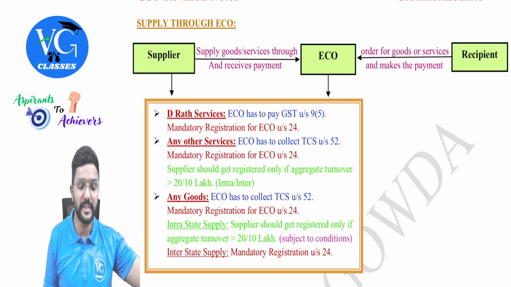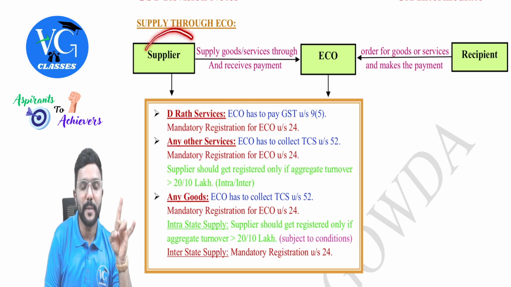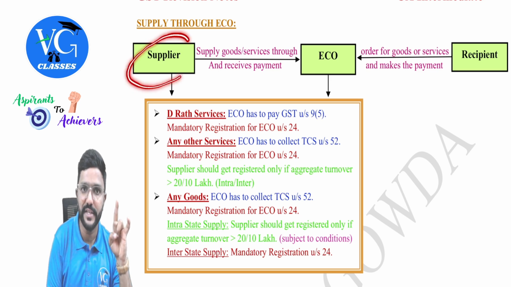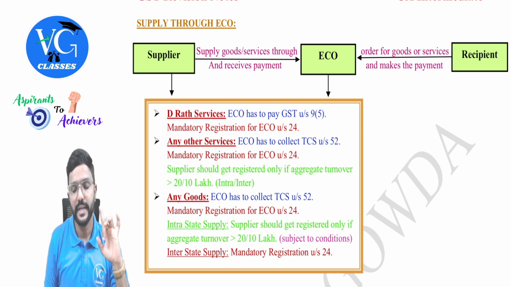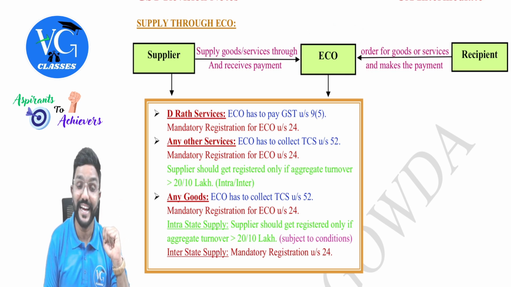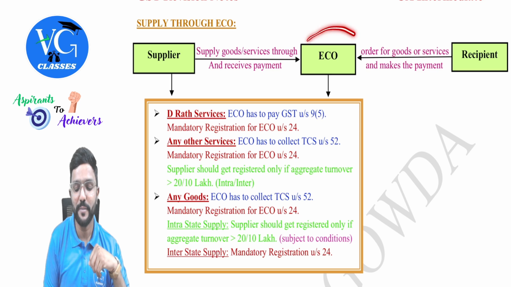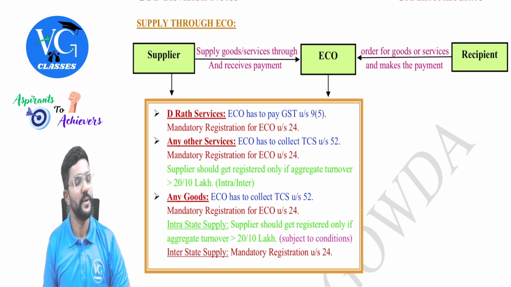Sir, what if the supplier is registered? For example, for D, that is local delivery services only. If the supplier's aggregate turnover is more than the threshold limit for registration, then the supplier would have been registered. He will pay tax under the forward charge mechanism. Got it? In that case, should the e-commerce operator pay tax as per section 9(5)? No, guys. They need not. But should they collect TCS in that case? Yes, they should collect TCS. If the e-commerce operator is not supposed to pay tax as per 9(5), then on such goods or services, they have to collect TCS.